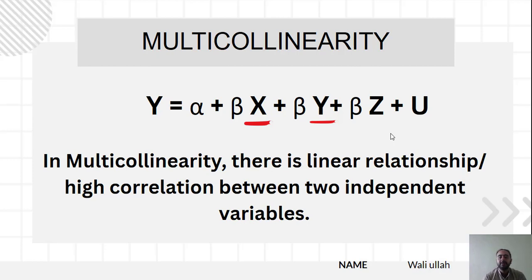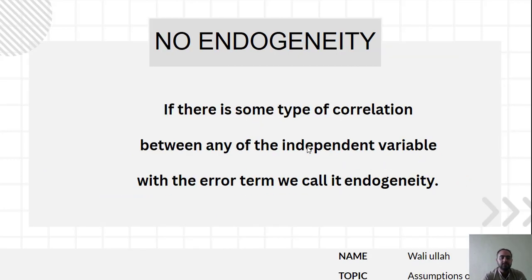What is multicollinearity? In multicollinearity, there is a linear relationship or some type of high correlation between 2 or more independent variables. So if we have a high correlation between x and y, or x and z, then we will say that there is multicollinearity in the model. In case of multicollinearity, the results of OLS will be affected. So we have to remove this multicollinearity using certain methods which we will discuss in later videos. The next one is no endogeneity.